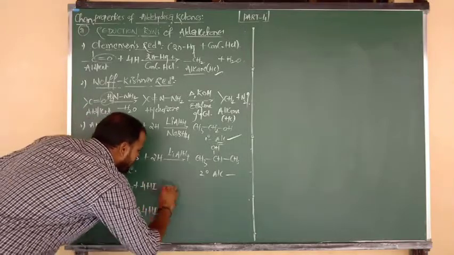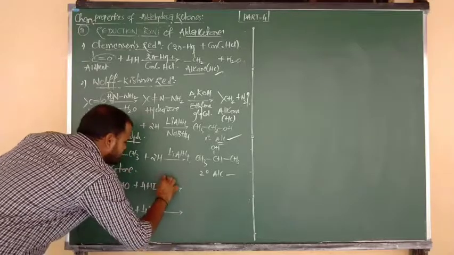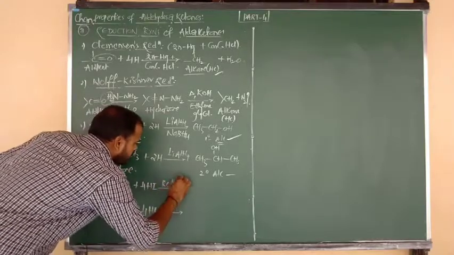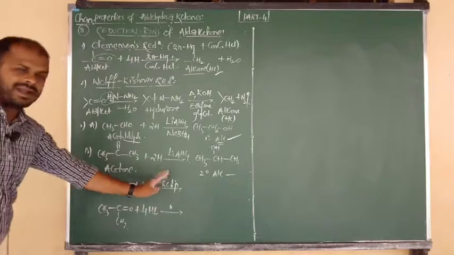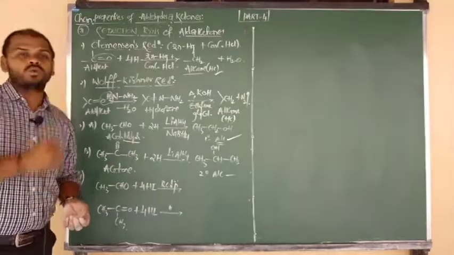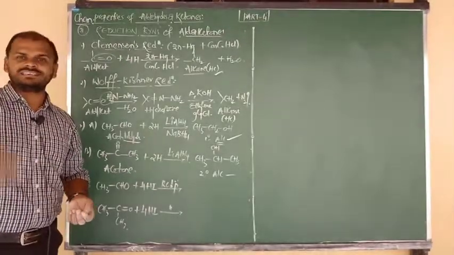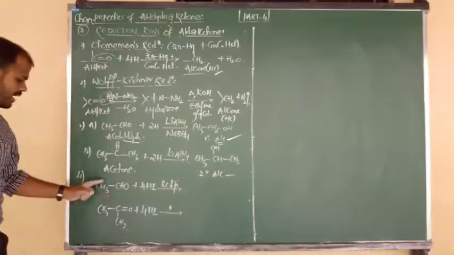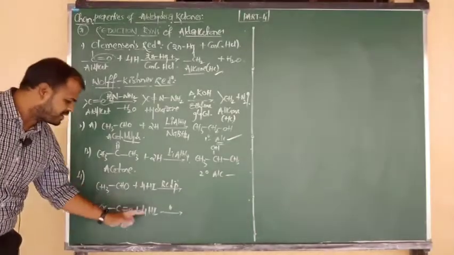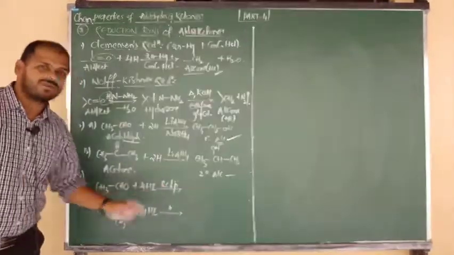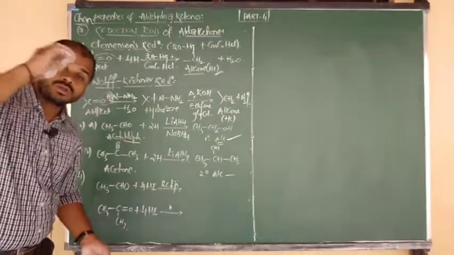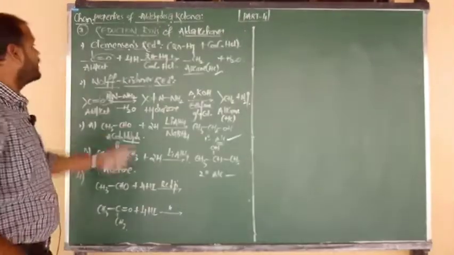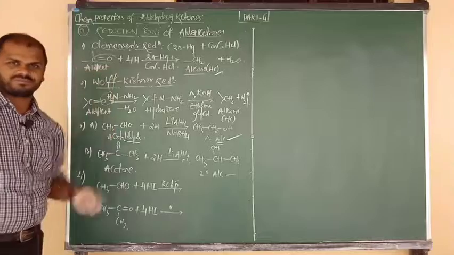Reduction with HI takes place in presence of red phosphorus. So this mixture of HI and red phosphorus is also used as a reducing agent. Once again, aldehydes and ketones upon reduction with HI in presence of red phosphorus also form the same product, alkane, like Clemmensen and Wolff-Kishner.